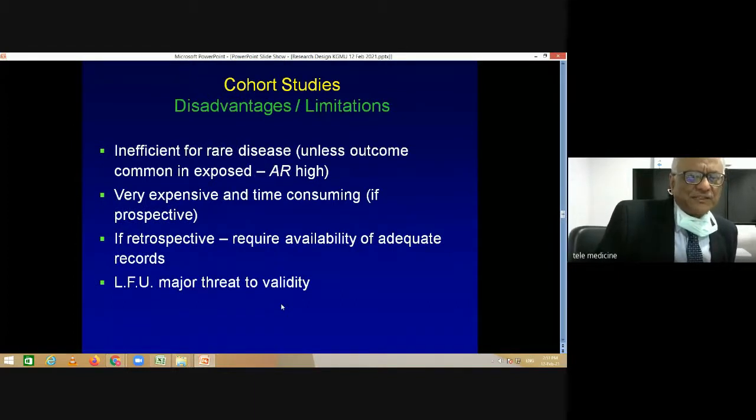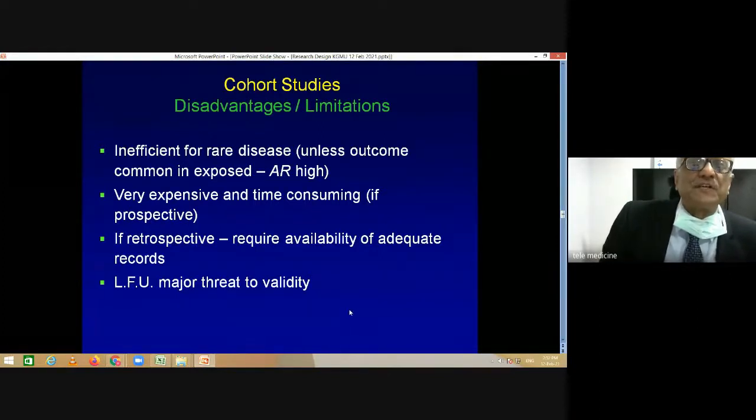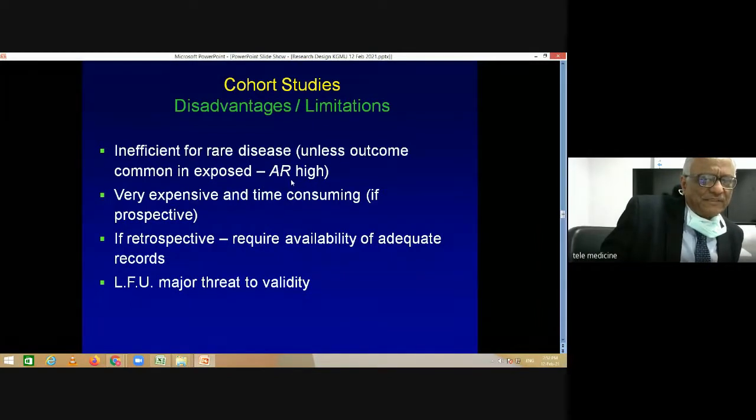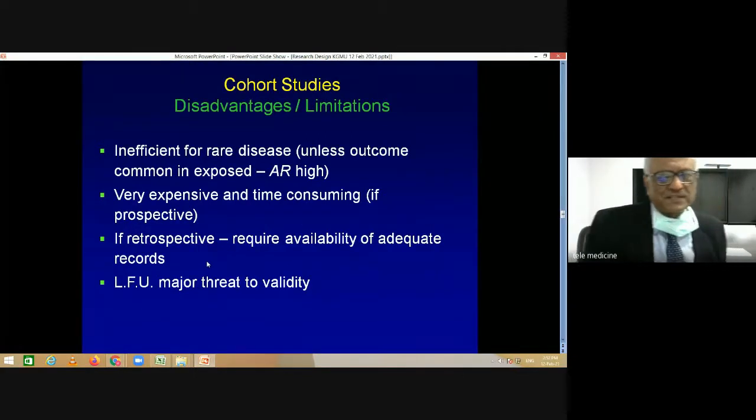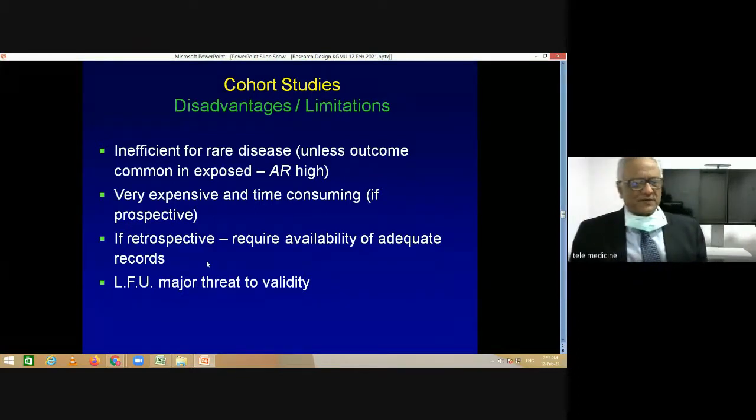The disadvantage or the limitations of cohort study is that they are very expensive and time consuming. It is inefficient for rare diseases. For example, whichever disease you're trying to find, if it does not occur so commonly, you will be watching a lot of people for a very long period of time without sufficient outcomes occurring. So unless the outcome is common in the exposed, that is the attributable rate is high, this study will not be so good. If you are going to do a retrospective cohort study, it requires availability of adequate records.